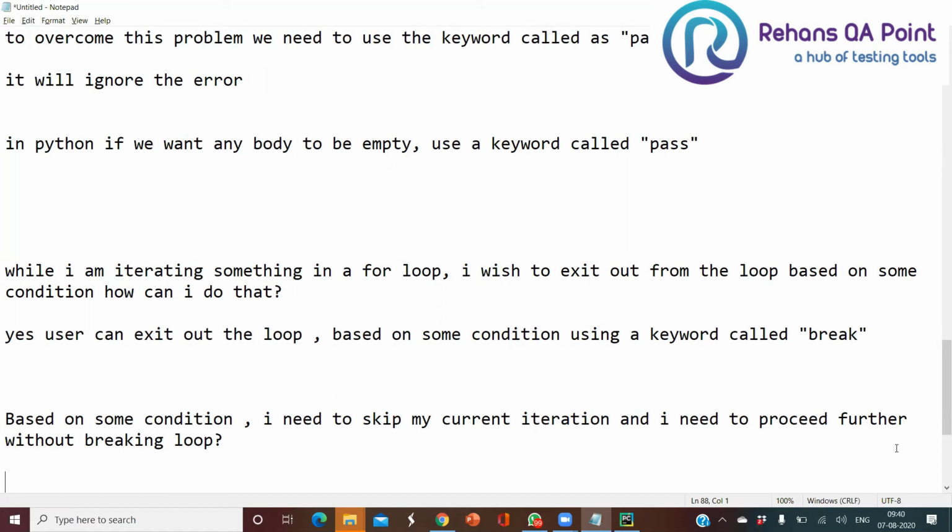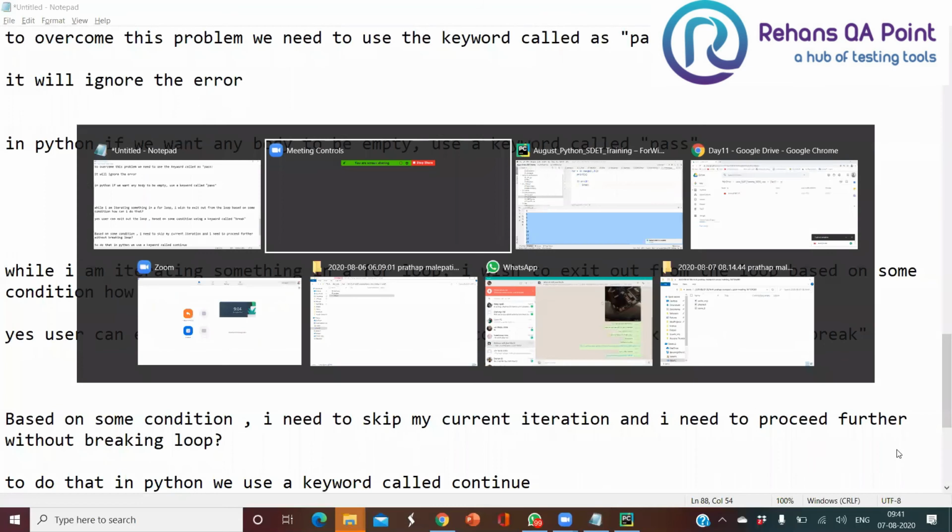So what happens if I use break? If I'm going to break, then what happened? The entire loop is going to exit out, right? But I should not do that. I should proceed further. So to do that in Python, we use a keyword called continue. Not only in Python, in Java also we use continue and break, but as we're discussing Python, I'm telling you this. So we use a keyword called continue.